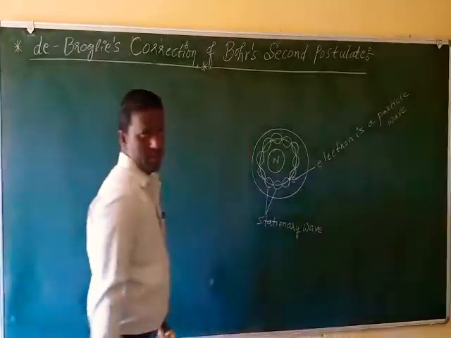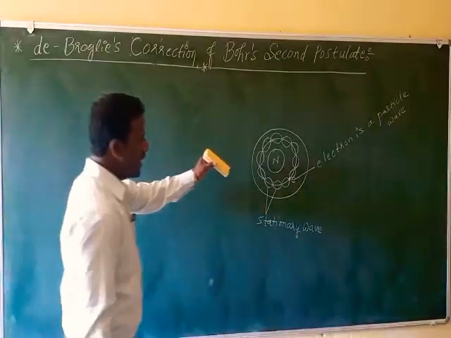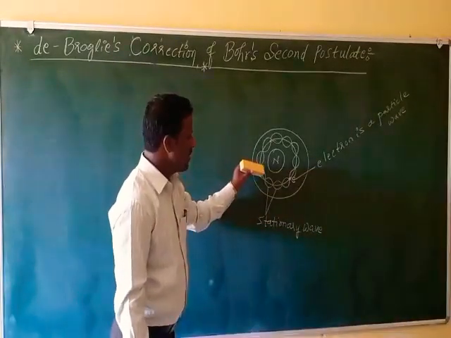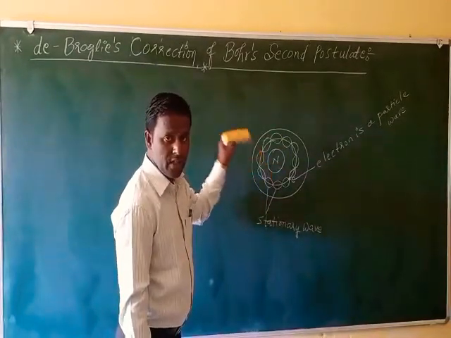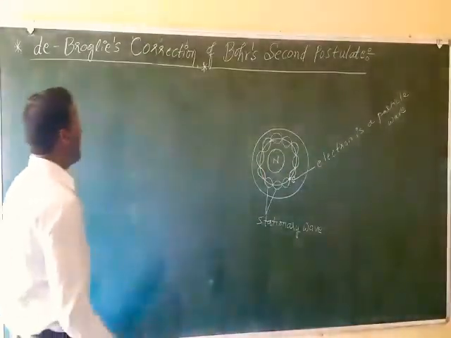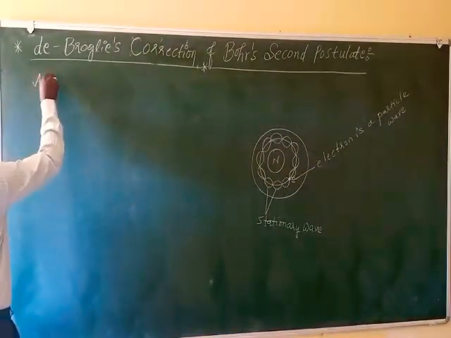And one more thing: the electron is present in an orbit where one condition gets satisfied according to Louis de Broglie.